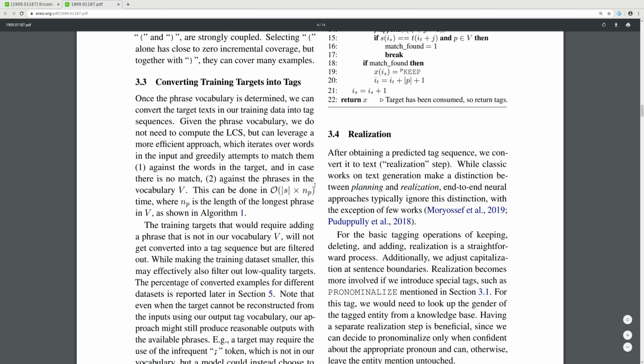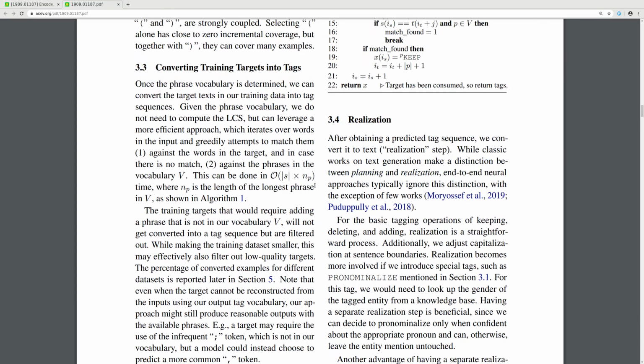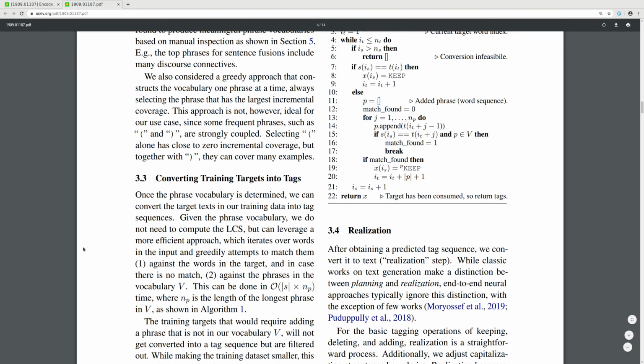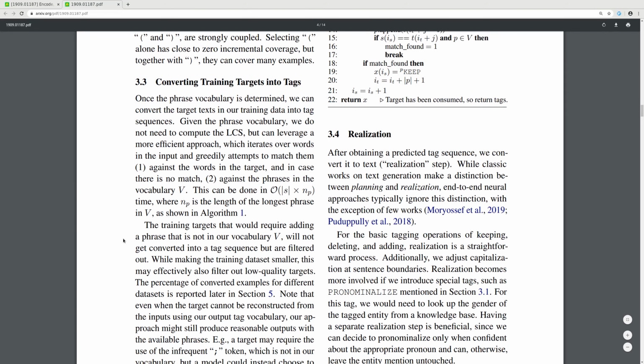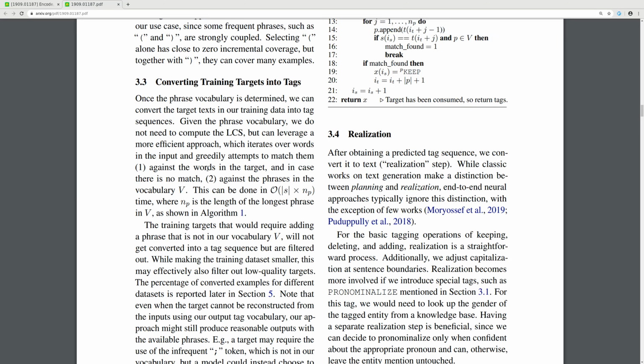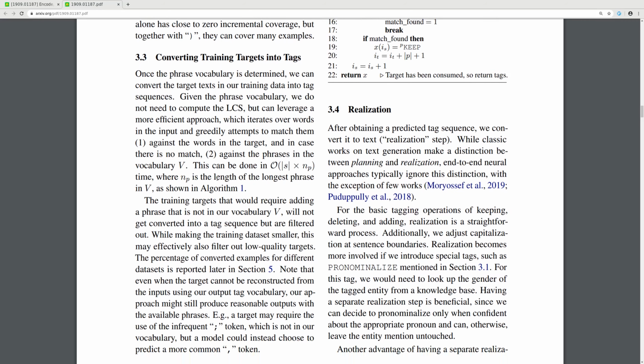Converting training targets into tags. Once the phrase vocabulary is determined, we can convert the target text in our training data into tag sequences. Given the phrase vocabulary, we do not need to compute LCS, but can leverage a more efficient approach which iterates over the words in the input and gradually attempts to match them, first against the words in the target, and in case there is no match, then against the phrases in the vocabulary.